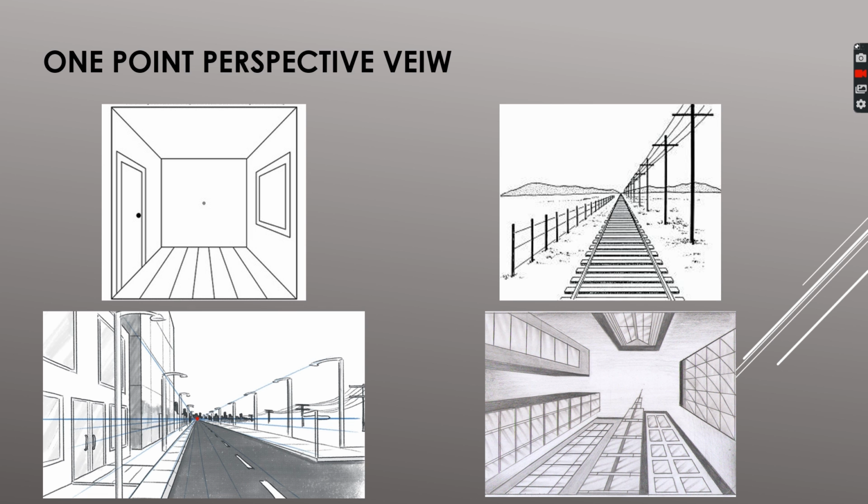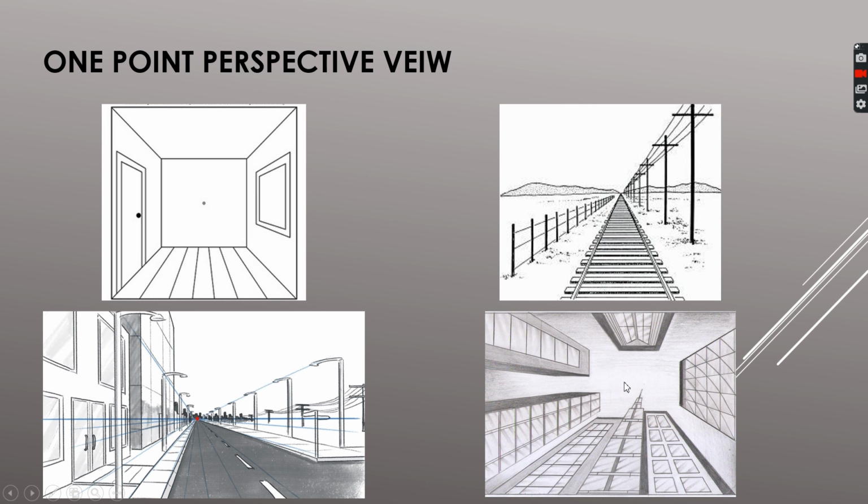You can see these images are 1 point perspective. What does it mean? It means that this is the center point of the whole image, and with respect to this point we will be drawing the whole image. Again, this is the center point, and with respect to this point we are drawing the whole image here, and same goes here and here.